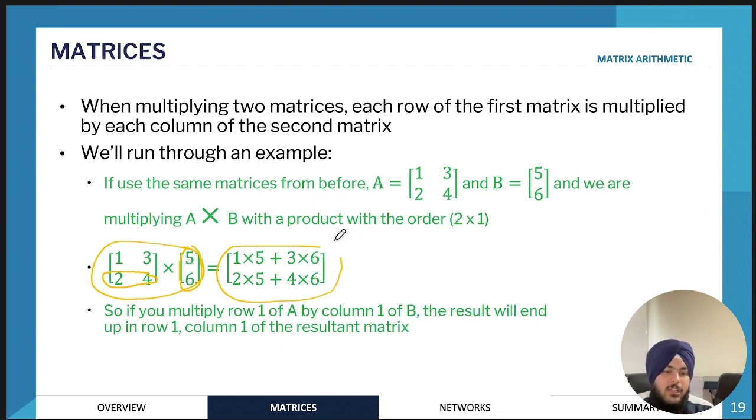But what VCAA likes to do in order to test this is ask, how did you find this element? And then you will show this particular working out. So 2 times 5 plus 4 times 6.